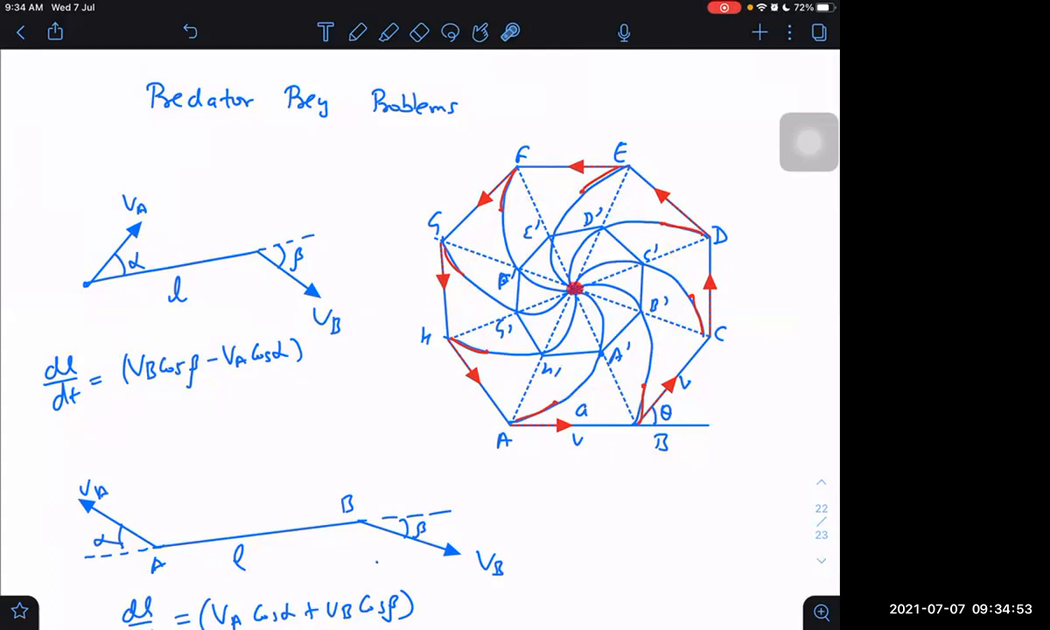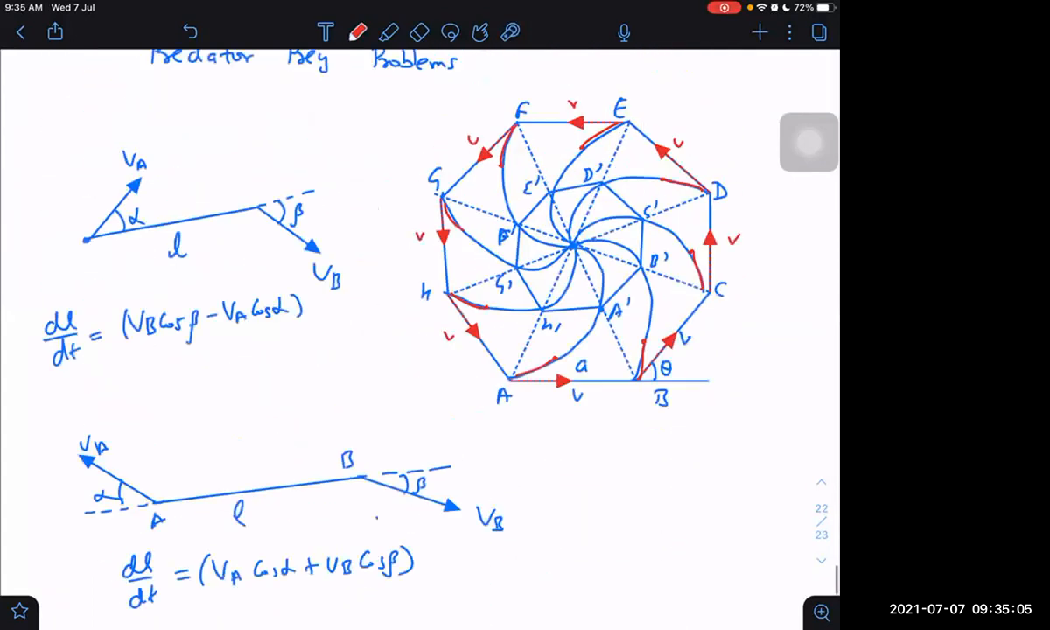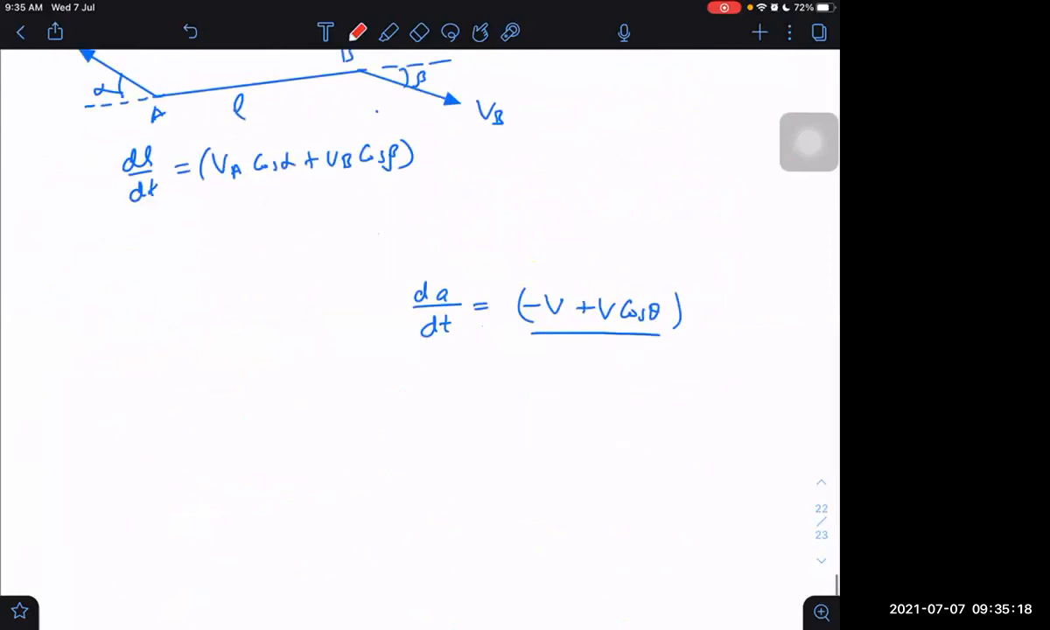Finally, by symmetry, I can tell that it will meet at the center, because all velocities are equal. Then I can say that at any instant of time, the exterior angle of the octagon remains fixed. It will always be equal to 2 pi by 8, that is pi by 4. This angle is not variable, it is a constant angle.